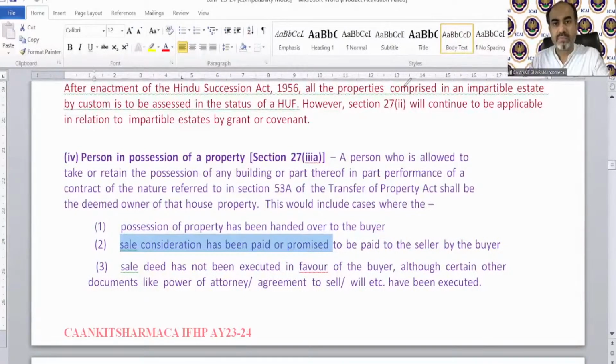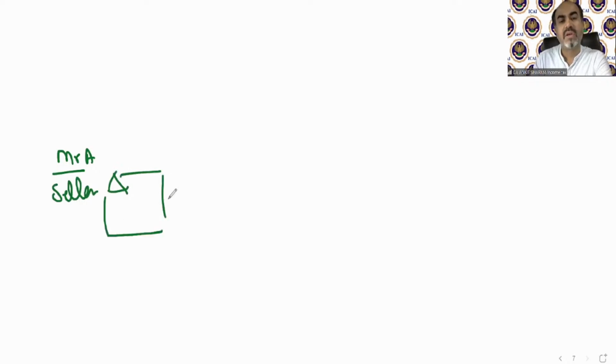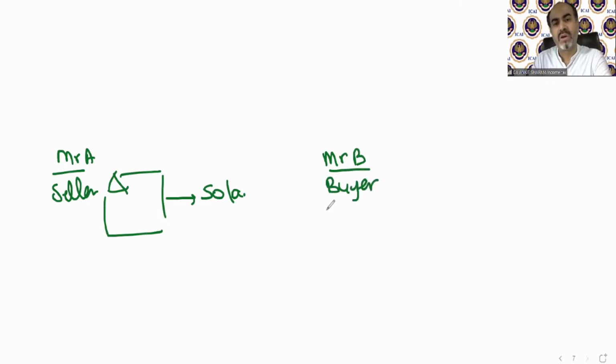So if there is a Mr. A who is a seller, he has a house, he wants to sell it for rupees 50 lakh. And if there is a Mr. B who is a buyer who wants to purchase a similar house for approximately 50 lakh rupees. So Mr. B says, I will not pay more than 50 lakh for this house in any situation. And Mr. A says, I will not receive less than 50 lakh for this house in any situation.